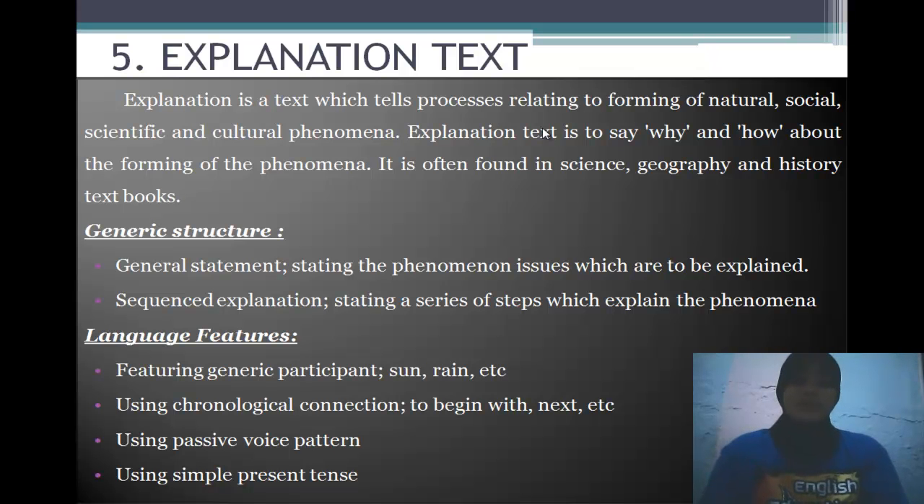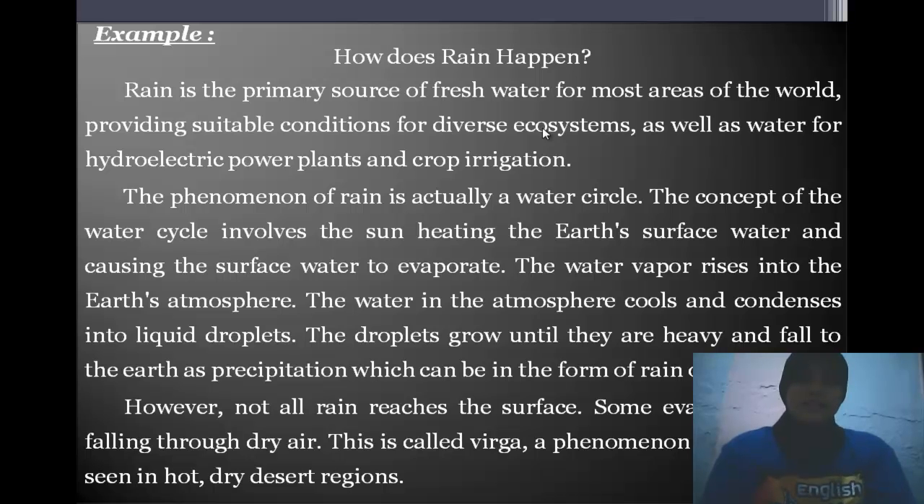Language features of the explanation text are featuring generic participants such as sun, rain, and etc., and using chronological connection such as to begin with, next, and etc. Using passive voice pattern and using simple present tense. And this is an example of the explanation text.